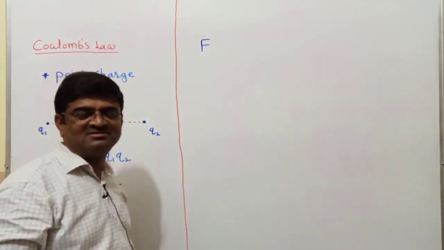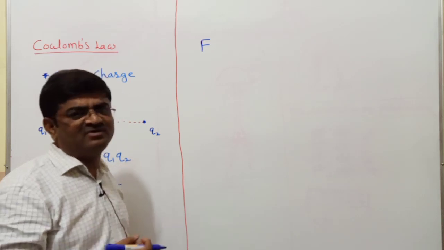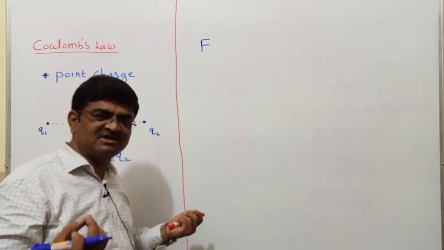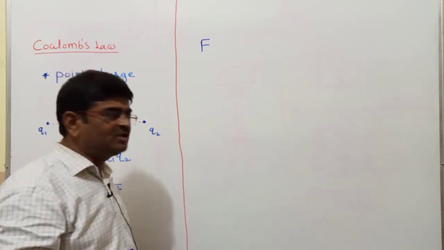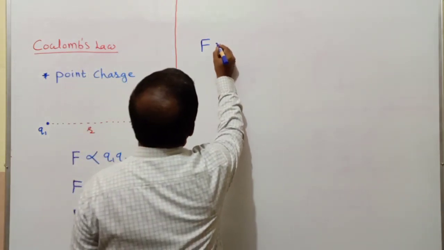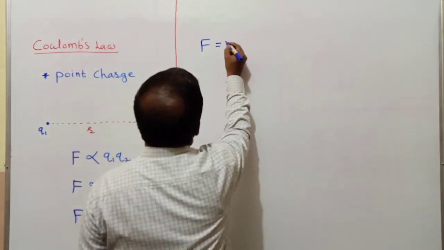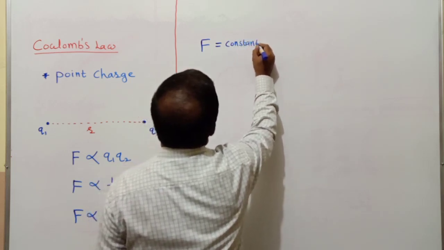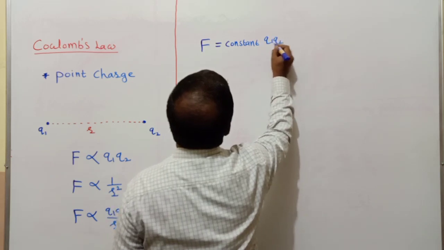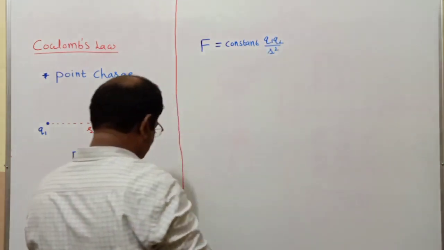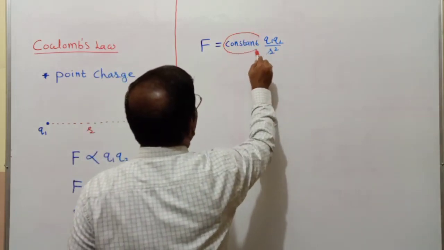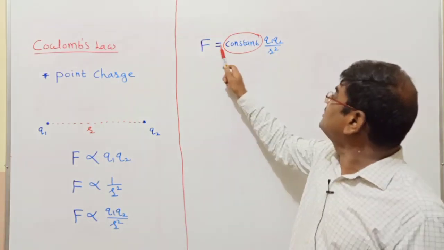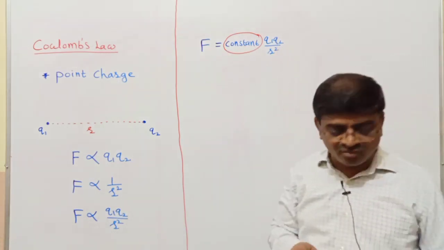Coulombic is the one which exists between two charges. Electrostatic is the one calculated for charges being at rest. So the electrostatic or Coulombic force is given by the equation: constant into Q1 Q2 by R square. This is the proportionality constant. So the equation is F equal to constant into Q1 Q2 by R square.